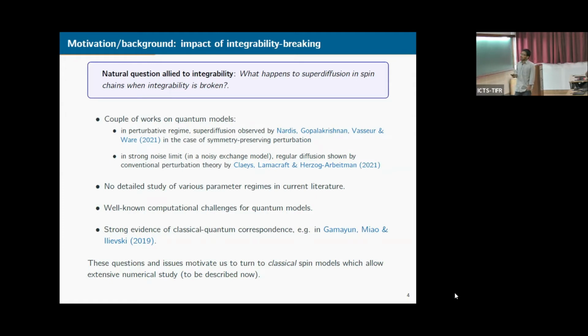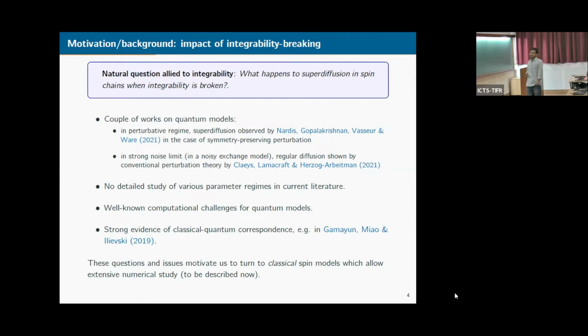There is another study by Claeys et al., who studied a noisy exchange model, and in the strong noise limit, they found regular diffusion. However, there is no detailed study of various parameter regimes in the current literature. And for these quantum models, there are well-known computational challenges, so numerical studies become very hard.